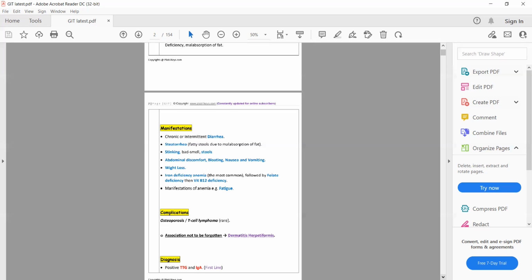How will you investigate celiac disease? The initial investigation for celiac disease is TTG, tissue transglutaminase.